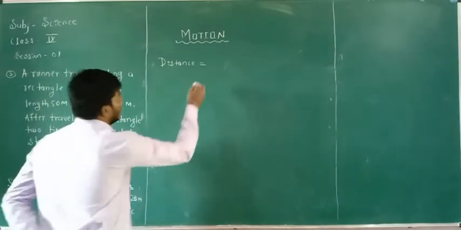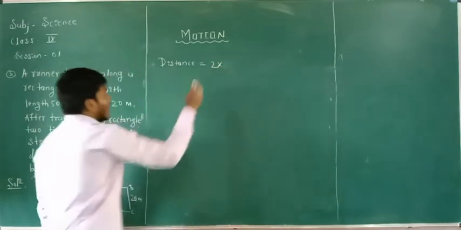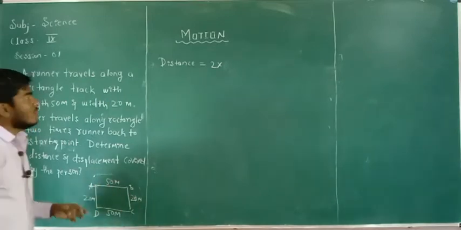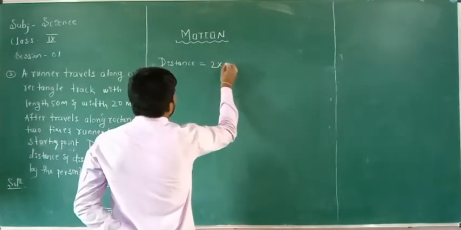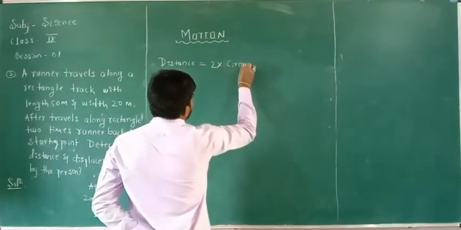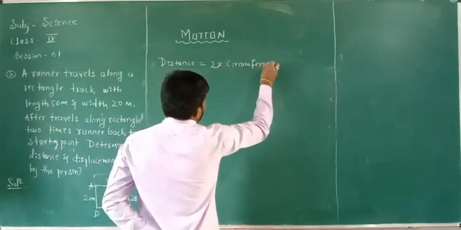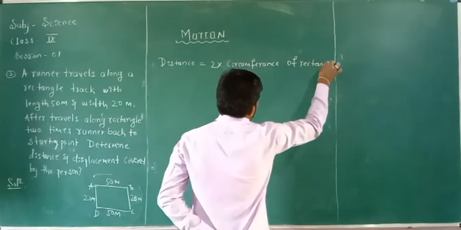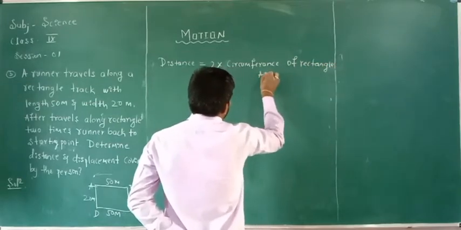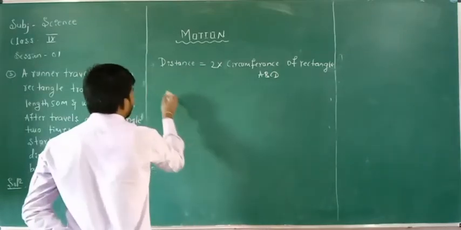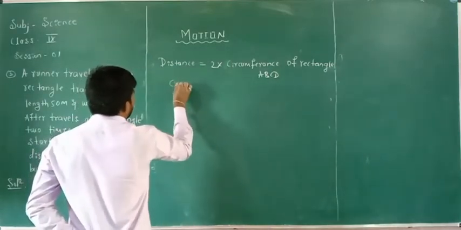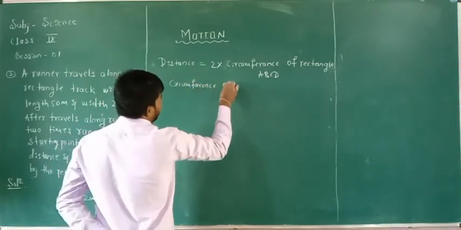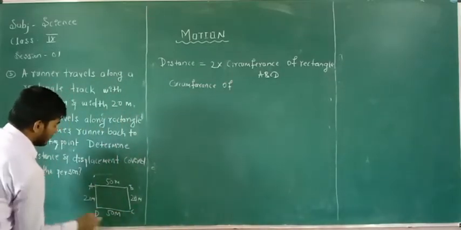Distance is equal to 2 into, why is it 2? Because he travelled 2 times around the rectangle track. So distance is equal to 2 into the circumference of rectangle ABCD. First, we are going to calculate the circumference of the rectangle ABCD.